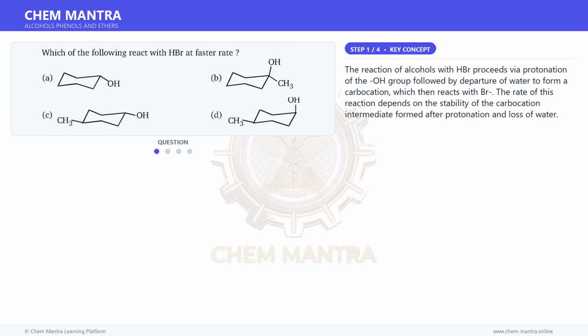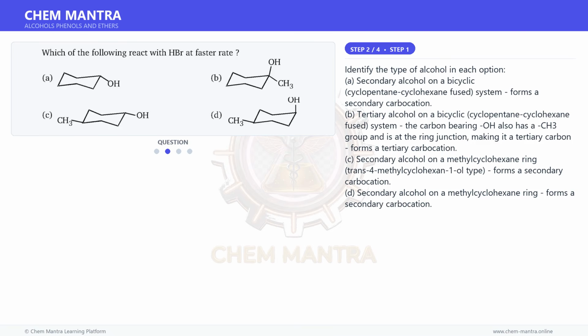The reaction of alcohols with HBr proceeds via protonation of the OH group followed by departure of water to form a carbocation, which then reacts with Br. The rate of this reaction depends on the stability of the carbocation intermediate formed after protonation and loss of water.